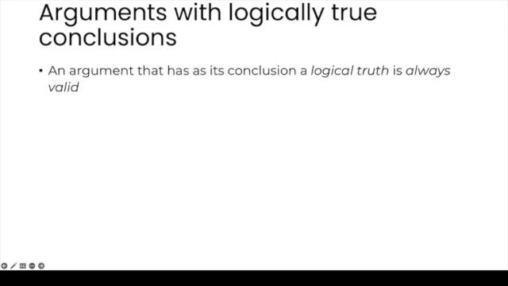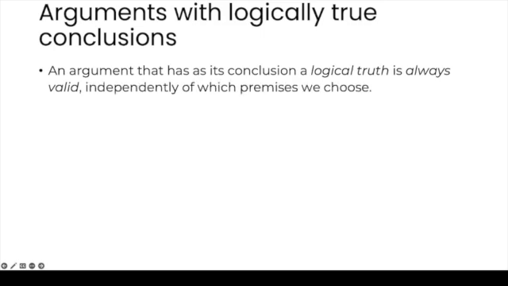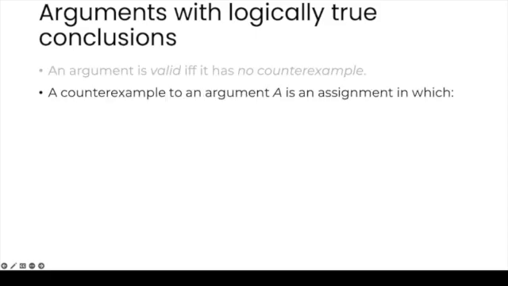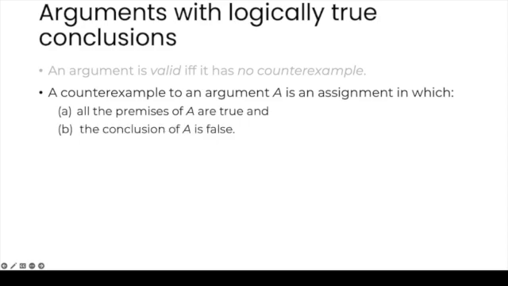As we'll see, it follows from the respective definitions of validity and of tautology that an argument that has as its conclusion a logical truth is always valid, that is, independently of which premises we choose. Why is this so? Well, recall that an argument is valid if and only if it has no counterexample. And if you remember, a counterexample to an argument A is an assignment in which all the premises of A are true and the conclusion of A is false.